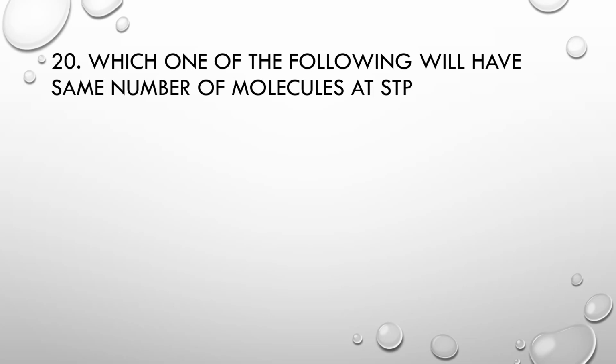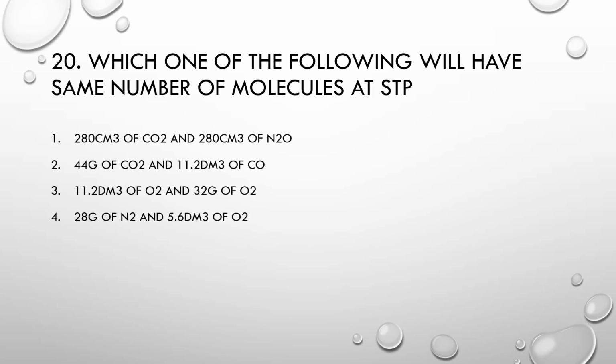MCQ number 20. Which one of the following will have same number of molecules at STP? Number 1, 280 centimeter cube of carbon dioxide and 280 centimeter cube of N2O. Number 2, 44 gram of carbon dioxide and 11.2 decimeter cube of carbon monoxide. Number 3, 11.2 decimeter cube of oxygen, 32 gram of oxygen. Number 4, 28 gram of N2 and 5.6 decimeter cube of O2. Correct option is 280 centimeter cube of carbon dioxide and 280 centimeter cube of nitrogen dioxide.